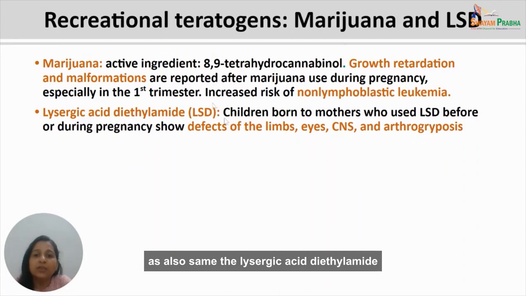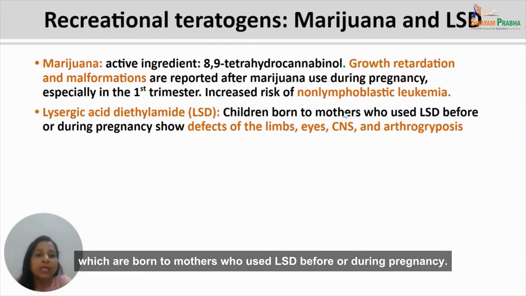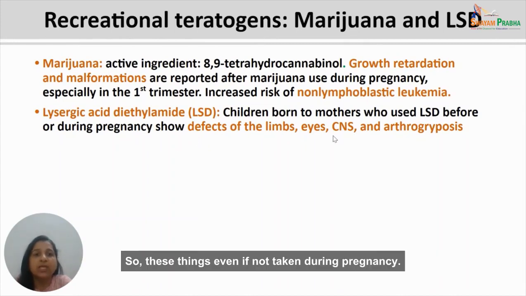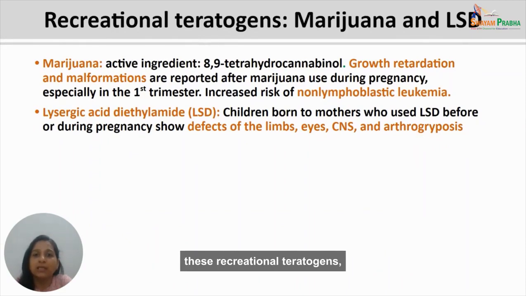Lysergic acid diethylamide, or LSD, causes defects in the limbs, eyes, central nervous system, and it is also linked with arthrogryposis in the children born to mothers who used LSD before or during pregnancy. So these things, even if not taken during pregnancy, but taken even before pregnancy, may keep on lingering in the circulation of the mother, and thus they affect the child born to the mother who was taking these recreational teratogens, whether it is alcohol, marijuana, LSD, cocaine, or tobacco.